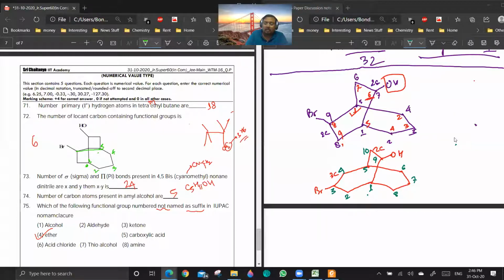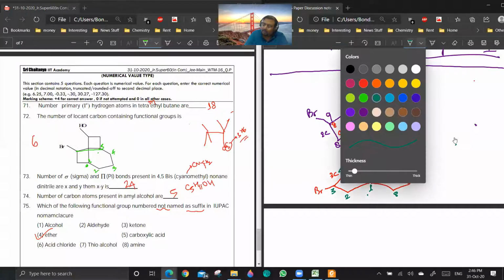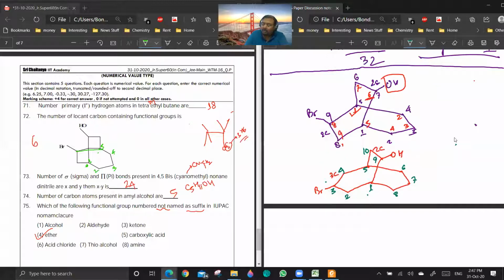Sir, in the second diagram only, if you start from where you wrote 5 and you come in anti-clockwise order. One minute. Larger carbon chain. Larger ring you have to follow now. No, sir, after this you have to go through the 3 carbon ring, bromine. That is what I am saying.